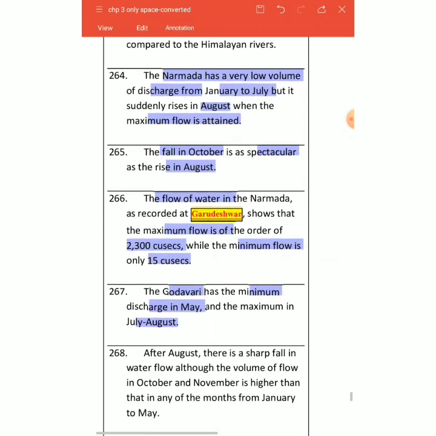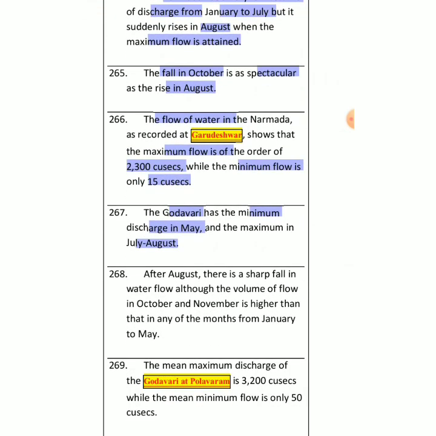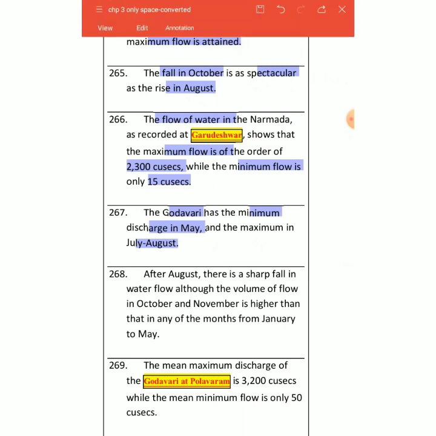Then after August, there is a sharp fall in the volume of flow, and in October and November it is higher than the months of January to May.